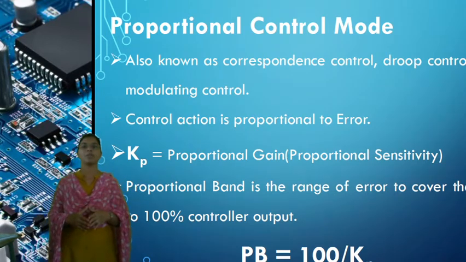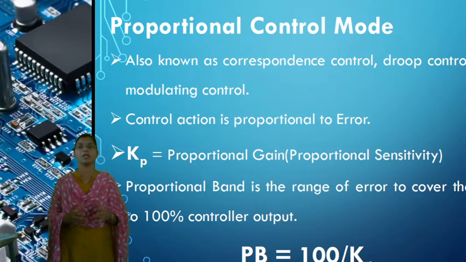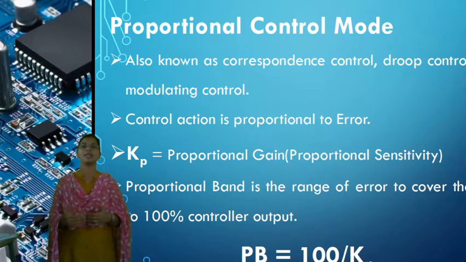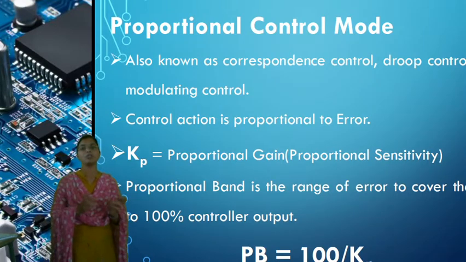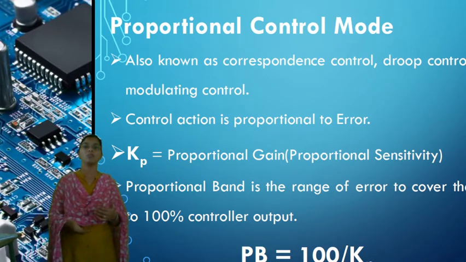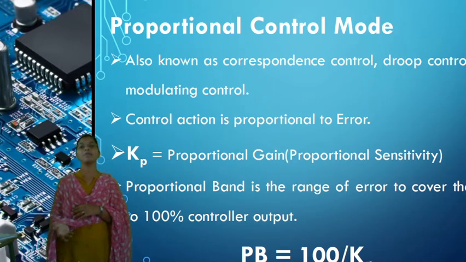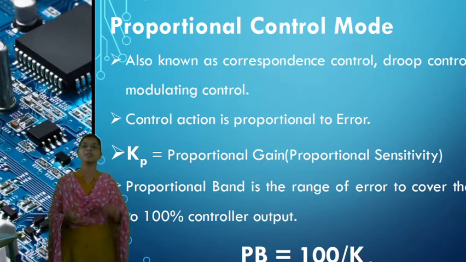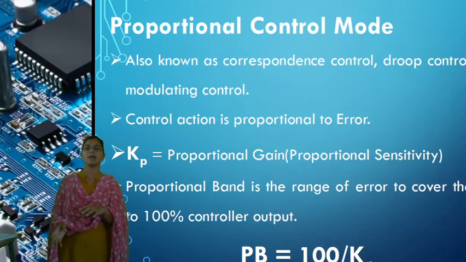What is meant by proportional? Here the controller mode takes action according to the error. The control action is the output; whatever P we take is called the controlling action or output, and the error acts like the input. The proportional controller mode, as the name says, generates a proportional action: the output generated by the controller should be proportional to the error applied.